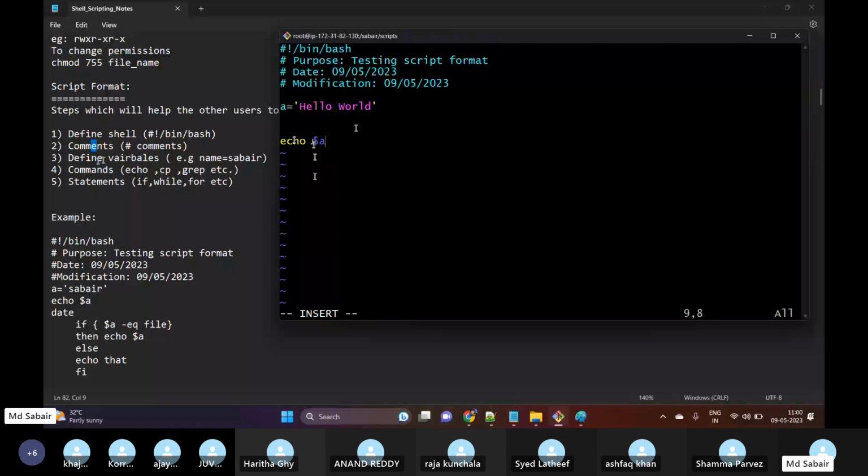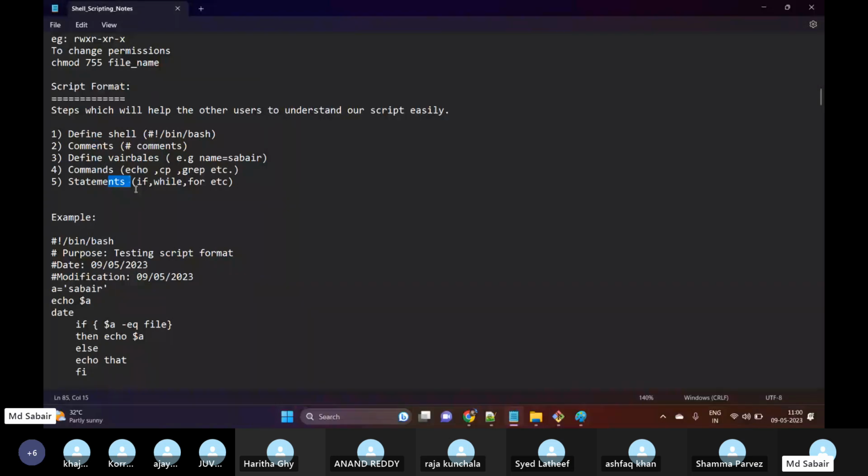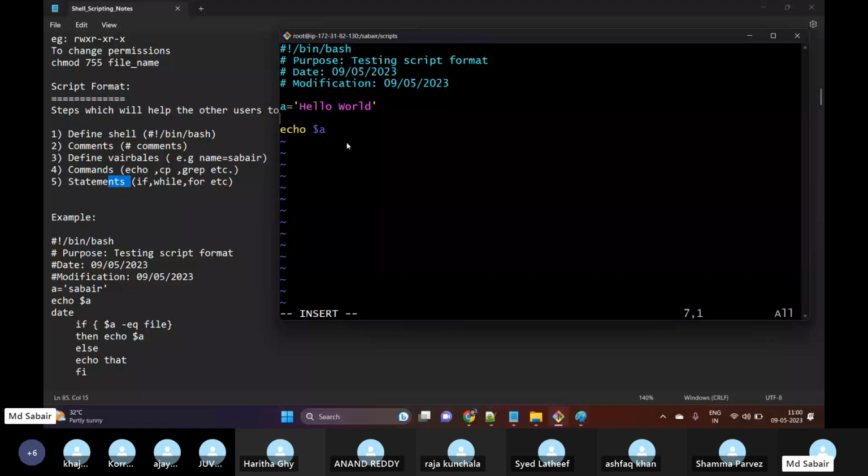And then the final section is statements. If you want to pass any condition statements, I can use this, but for now let me keep this pretty simple. I don't want to make this complex. So we are using the same script, but we have defined some comments so that it is easy for other users to understand, and then I have configured one variable. Now let me try to execute it.